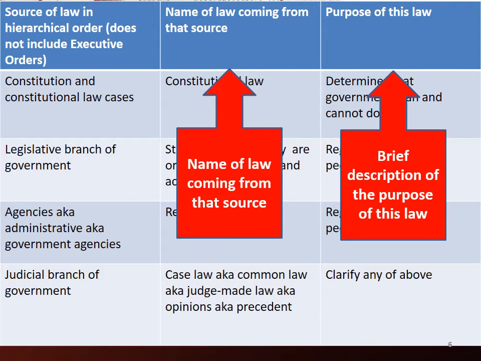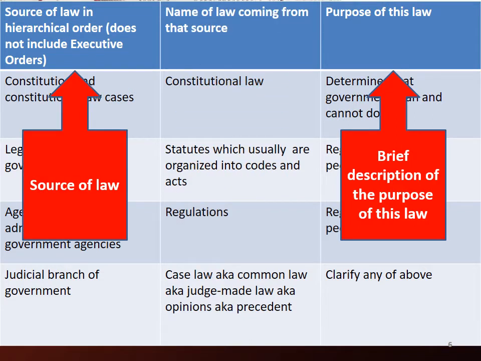The sources of law are the Constitution and the constitutional law cases, the legislative branch of a government, agencies, also known as administrative agencies or government agencies, and finally, the judicial branch of government. Notice that we do not study executive orders and where they place in the hierarchy of law.